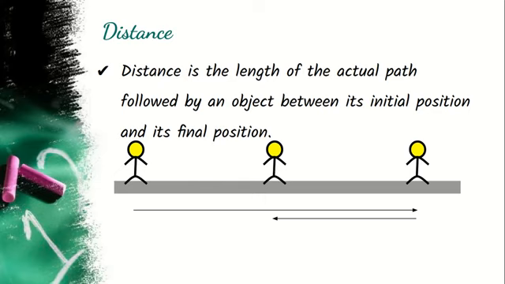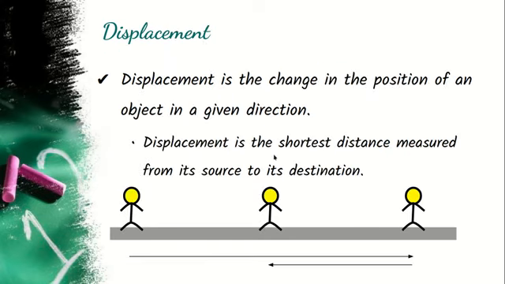Similarly, if this particular person has changed his position from here and finally reached here, you say the displacement, which is the shortest distance from the initial position to the final position. That is, displacement is the change in position of an object in a given direction.